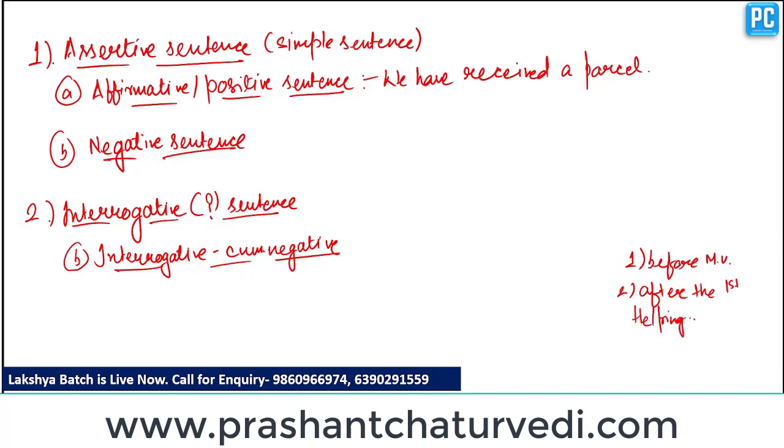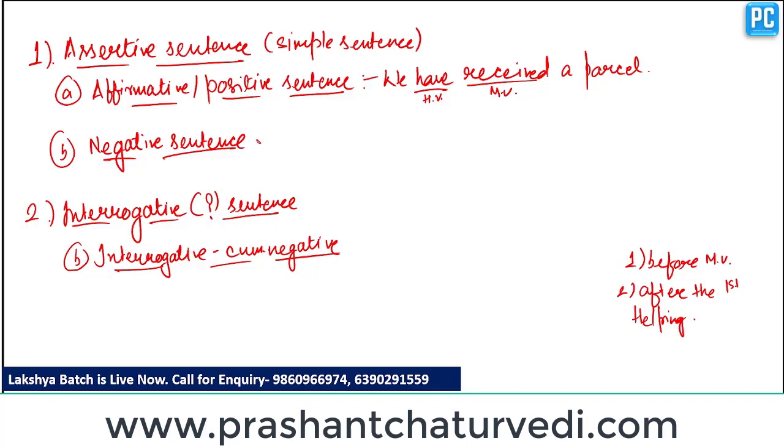If there are multiple helping verbs in a sentence, we have to place not after the first helping verb. Clear? If there is only one helping verb in a sentence, we have to place not before the main verb. Clear? So if we see here, received is main verb, have is helping verb. So we can see here clearly that there is only one helping verb.